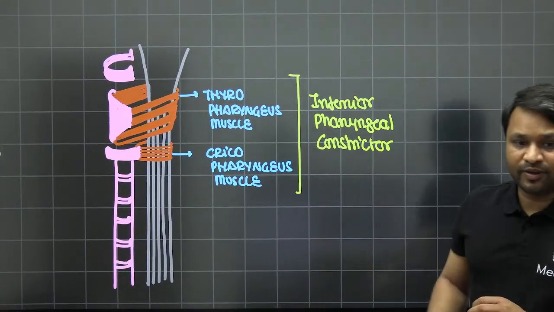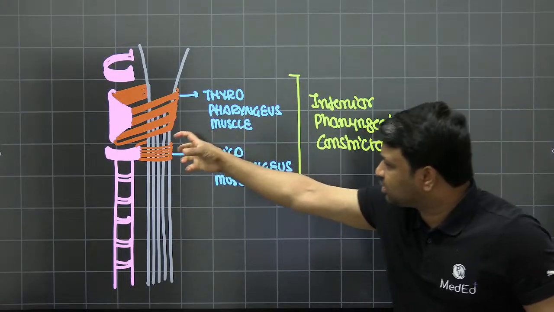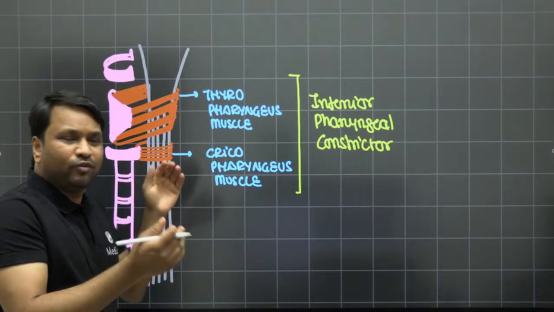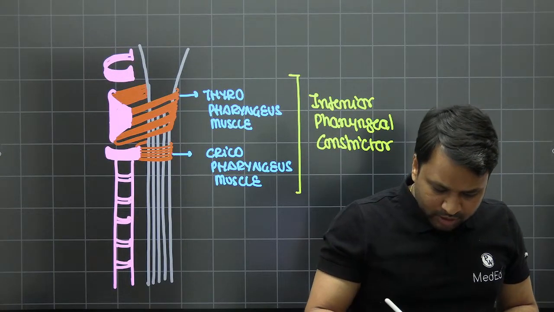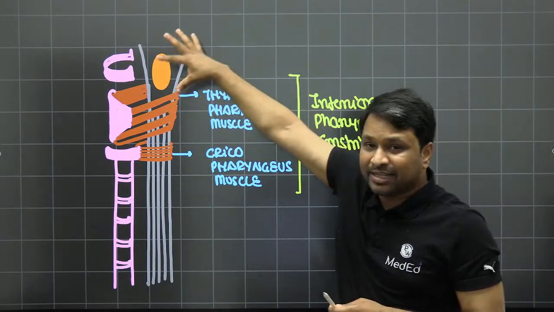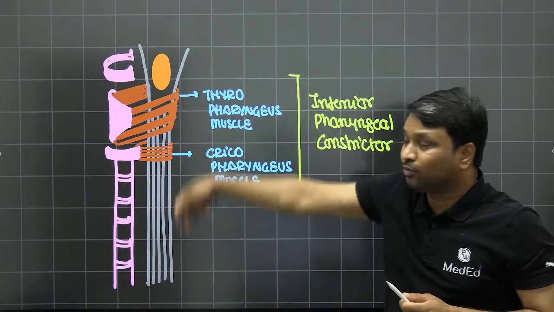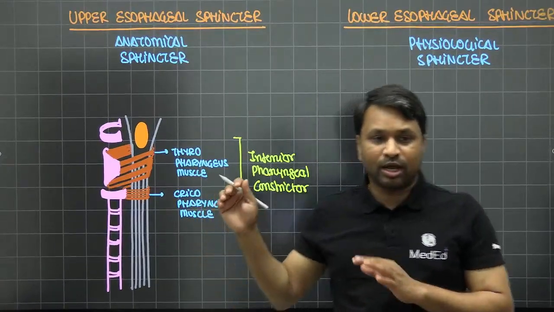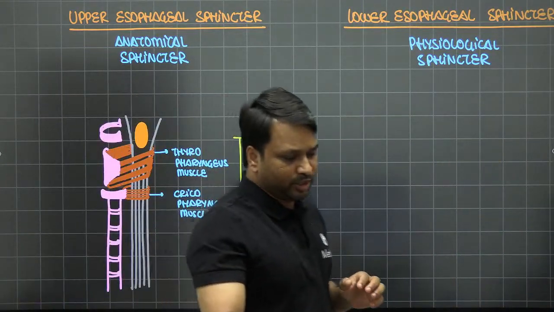These inferior pharyngeal constrictors contract the esophagus so hard that they grip it, and that gripping will compress it. When you eat food, the food goes into the lumen, and as the lumen starts to contract, it will initiate peristalsis. That peristalsis generates pressure inside the lumen, and that pressure is enough to relax the sphincters. The content will move forward. The minute it goes, the muscles compress again, the esophagus remains closed, and this is your upper esophageal sphincter, the anatomical orientation in this particular manner.